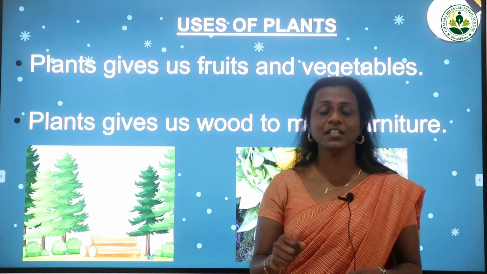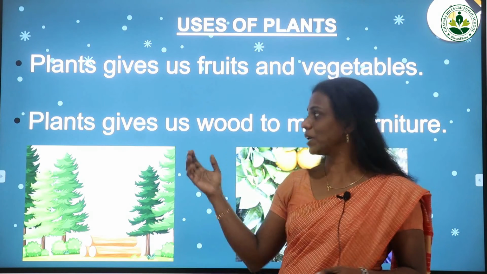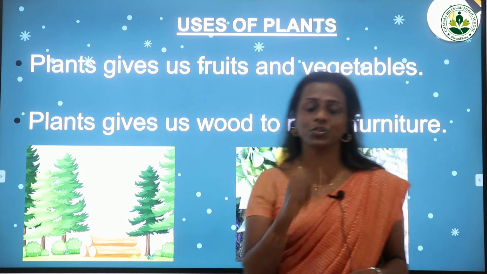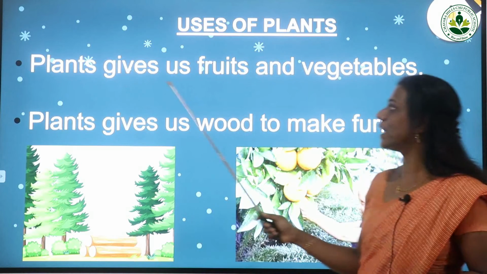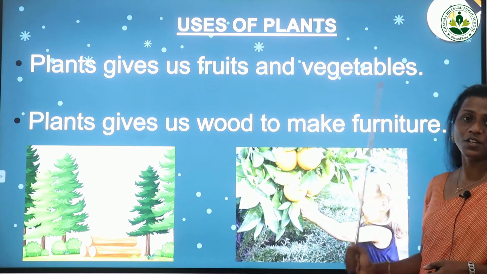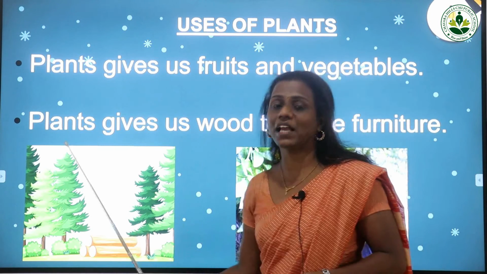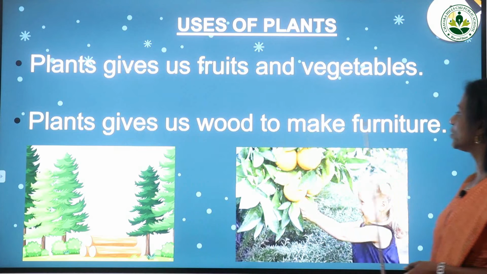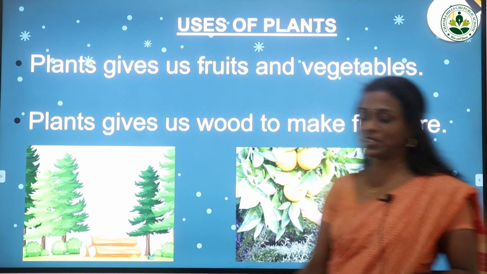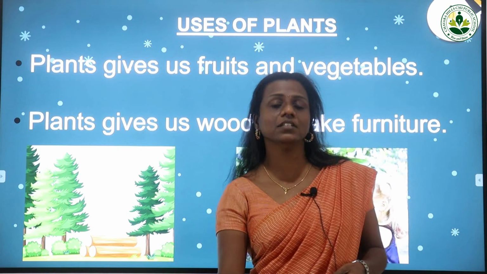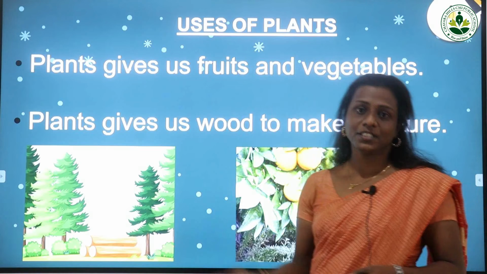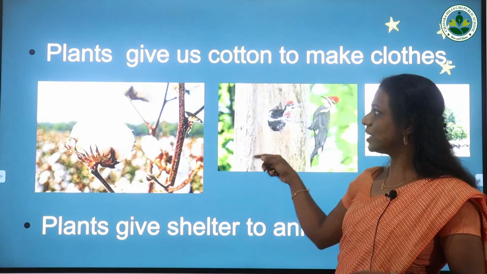So now we studied two uses. First one, plants give us fruits and vegetables. Second one, plants give us wood to make furniture. Furniture means table, chair, cot. These are the examples.